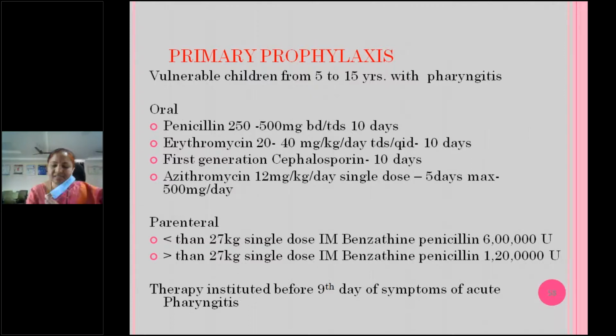Azithromycin, if they're sensitive to penicillin and cephalosporins, or we can't give erythromycin, we can go for azithromycin 12 mg per kg per day single dose for 5 days. The maximum dose should be 500 mg of azithromycin per day. And parenteral therapy, we can give benzathine penicillin, otherwise called long acting penicillin or Penidure. Depending upon the weight of the child, dose will vary. If the weight of the child is less than 27 kgs, 6 lakh international units. If the weight is more than 27 kgs, we have to give 12 lakh international units.